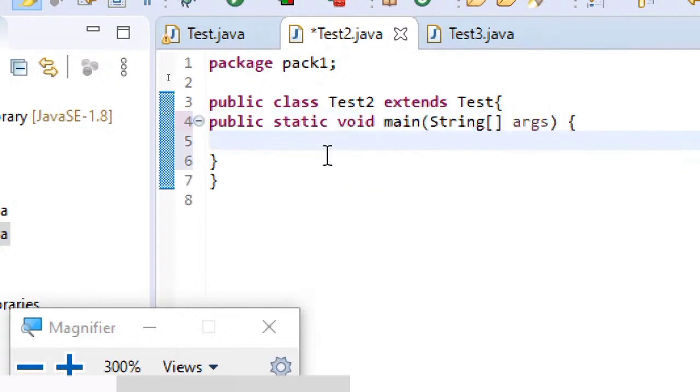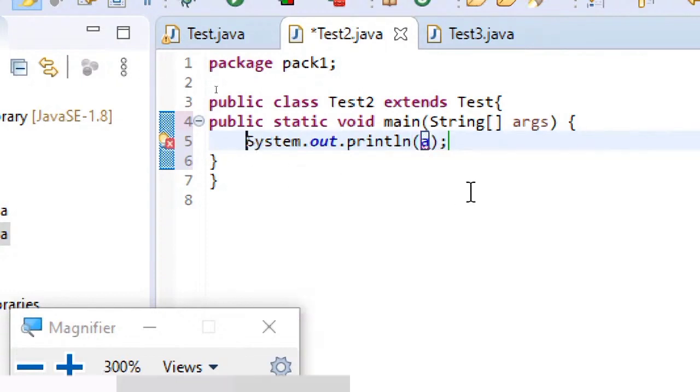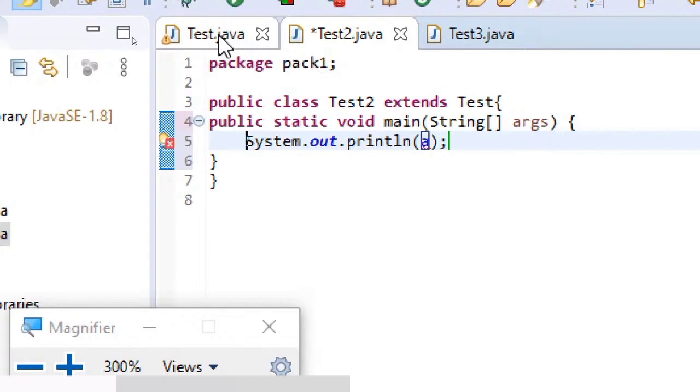Now here in test2, I'm just writing the main method, and then I'll try to access them. Okay, they are not declared to be static. We already know that only static variables can be directly used in static methods, and main is static here.